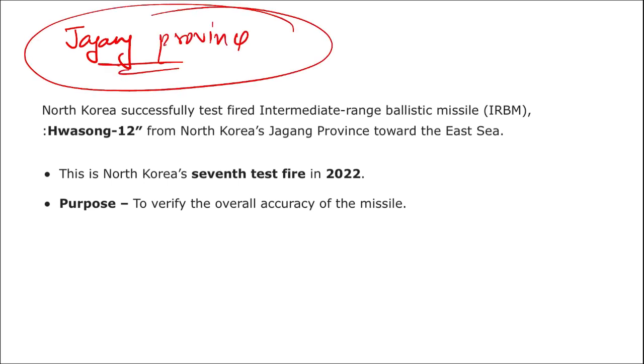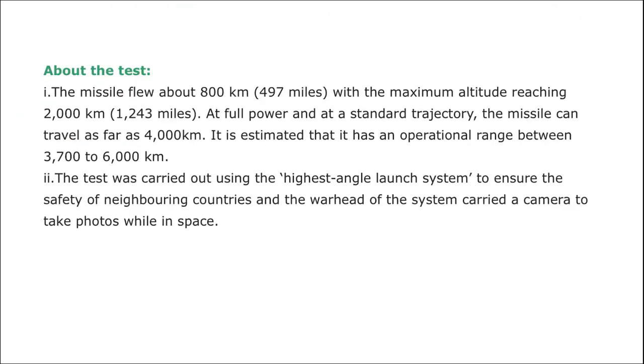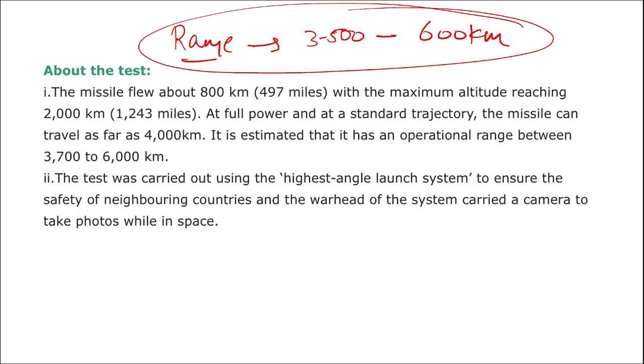Alright, then remember this was the 7th test fire since the year 2022 started. And what was the purpose? It was just to verify the accuracy of this missile. What is the name of the missile? It is Hwasong 12. Alright, and the country that test fired it, North Korea. Then remember, if we are talking about the range of this missile Hwasong 12, it has a range of about 3,500 km to 6,000 km. This is the range of this missile.